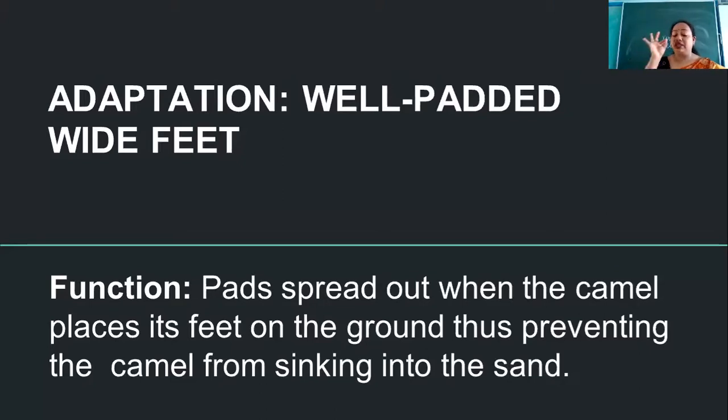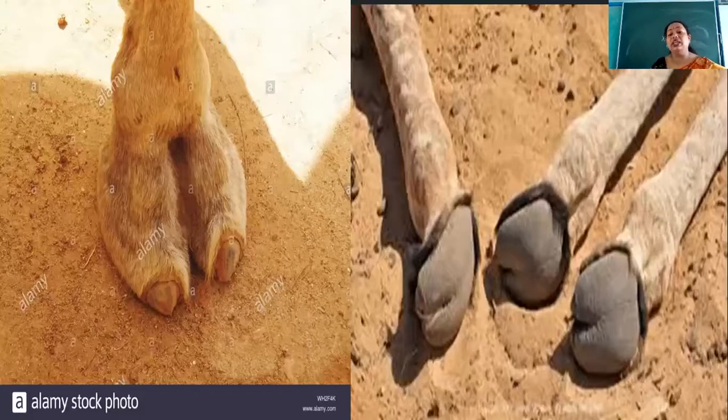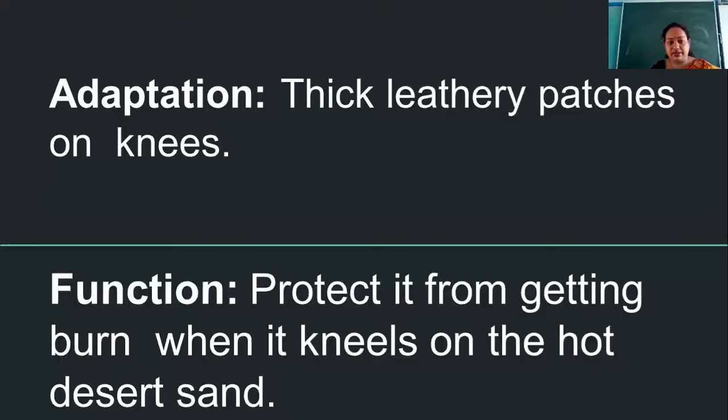But this camel has this special feature. This is an adaptation in the camels, that its feet are well padded, and this prevents the camel from sinking into the sand. So this is another special feature which helps the camel to survive in deserts.